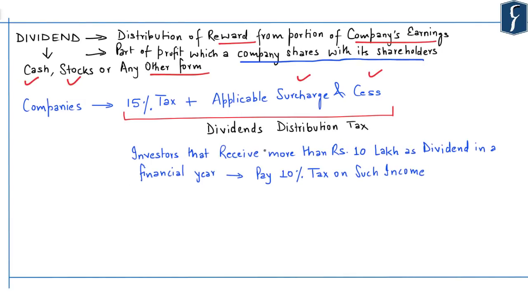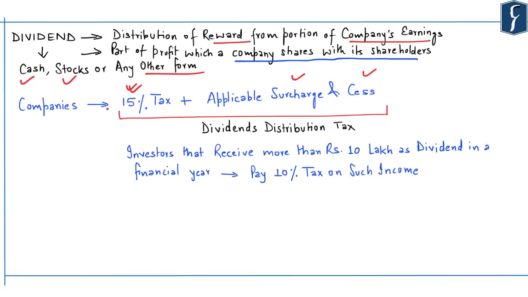Now earlier, investors had to pay dividend distribution tax at the rate of 15% along with applicable surcharge and cess. But now the government has removed this dividend distribution tax, as according to the capital market it amounted to double taxation. So this budget has removed this dividend distribution tax.